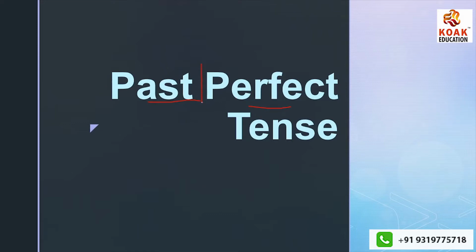Now as I had told you in the introduction of tenses, perfect tense is used when we are talking about actions that have ended or just ended. Actions which have ended in the past, or which are supposed to end. That is important, and that is what past perfect tense also stands for.